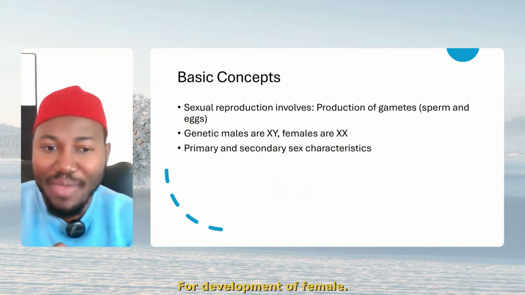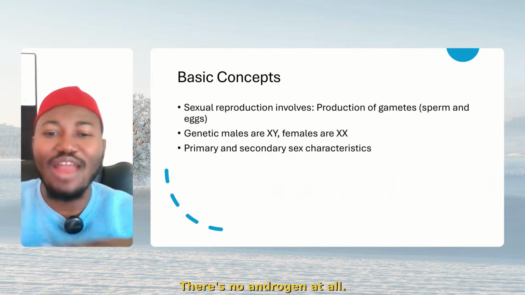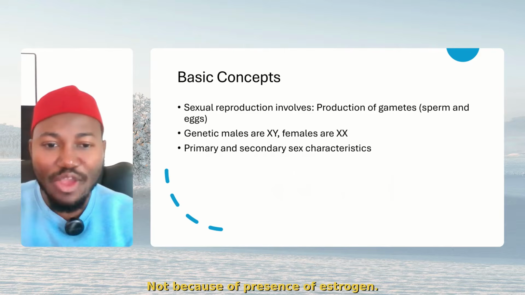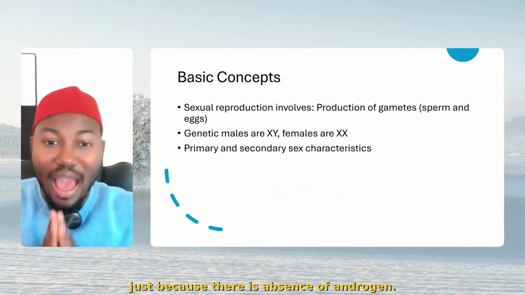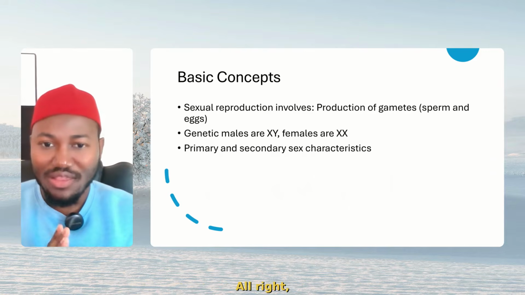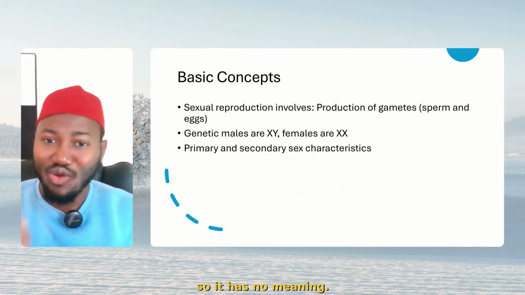Development of a female results from the absence of androgen. There's no androgen at all. Not because of presence of estrogen. It has nothing to do with estrogen. Instead, it's just because there is absence of androgen. All right? Because estrogen is always high during pregnancy, so it has no meaning.